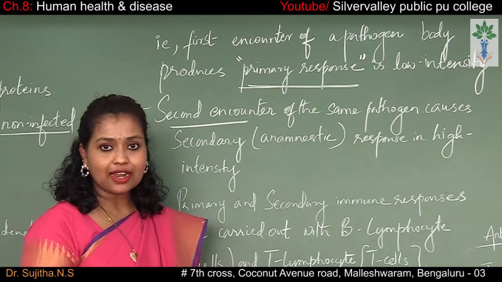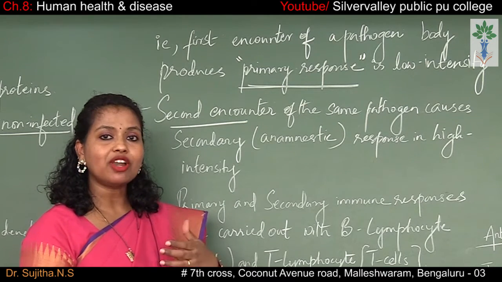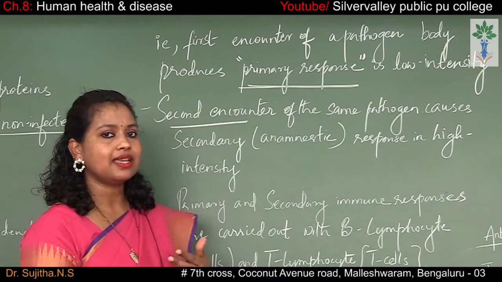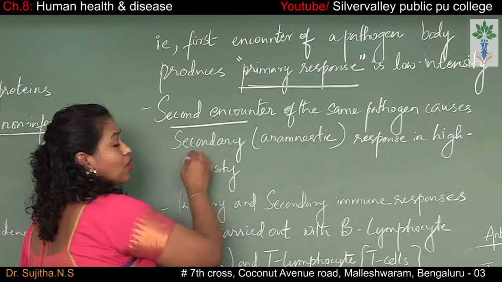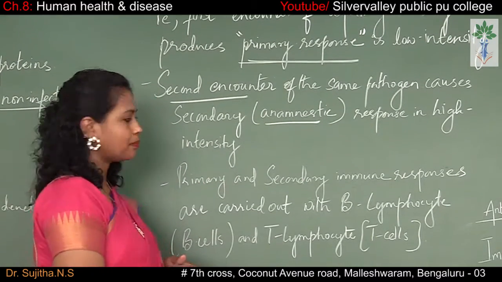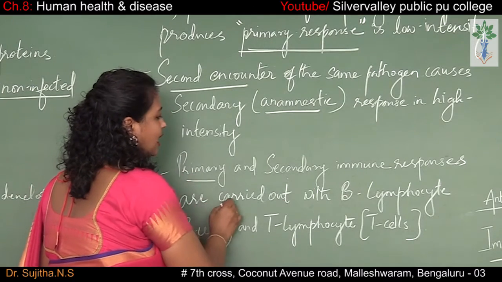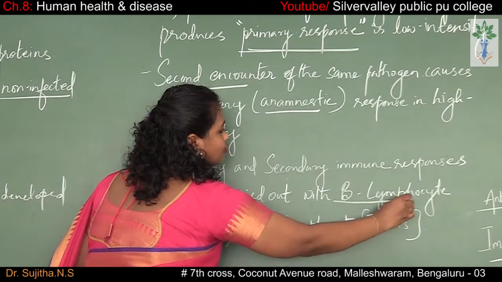So the second encounter of the pathogen in our body is extremely fast. Our body works very fast. Okay, so the secondary response is also called an amnestic response. So the primary and the secondary immune responses are carried out by B lymphocytes.